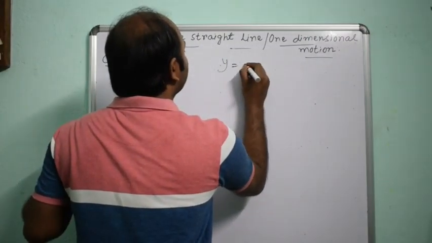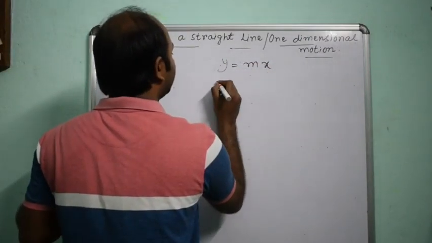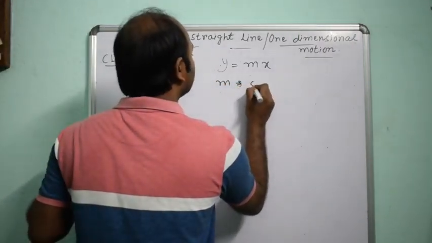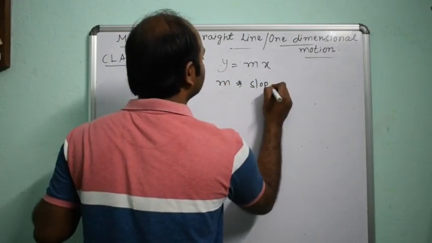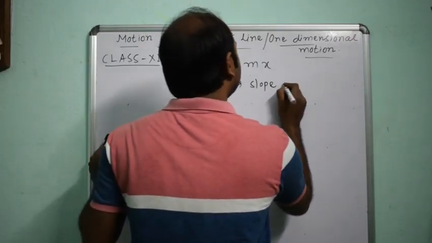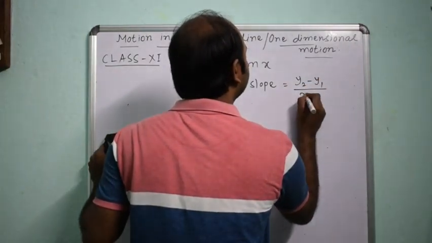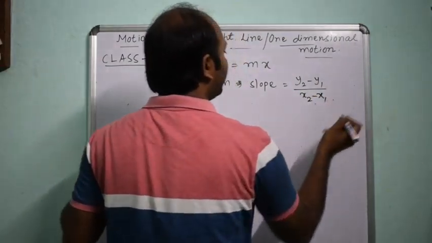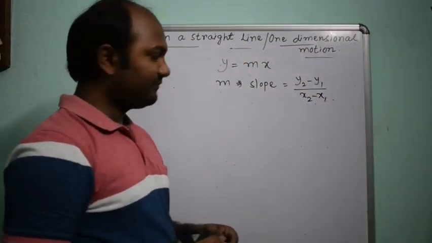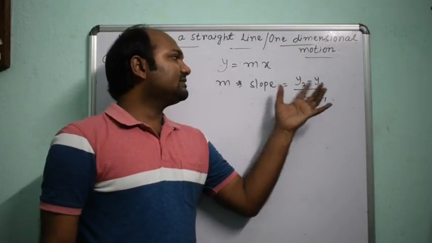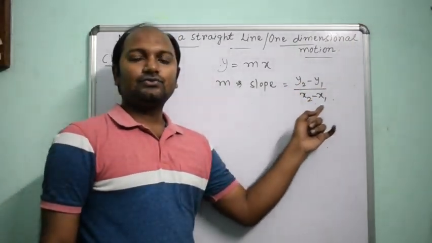So y equals to mx. Here m means slope, equals to y2 minus y1 divided by x2 minus x1. So what is this y2, y1, x2, x1?